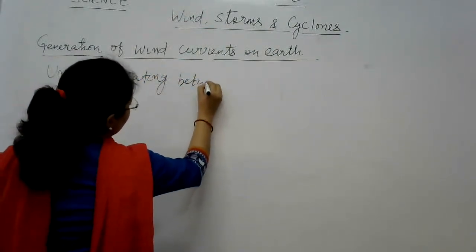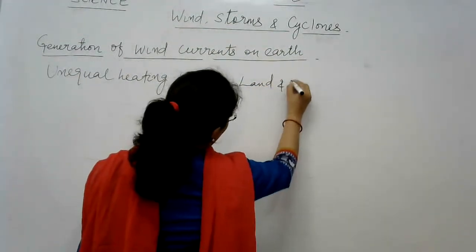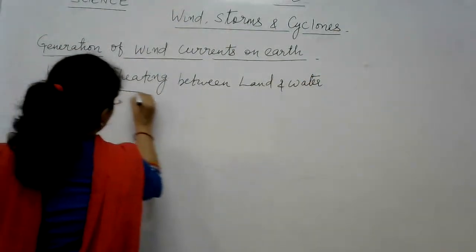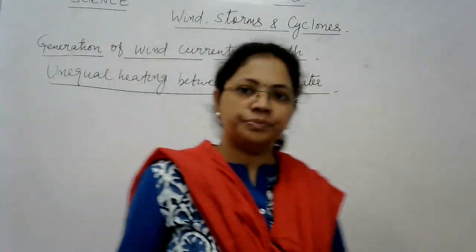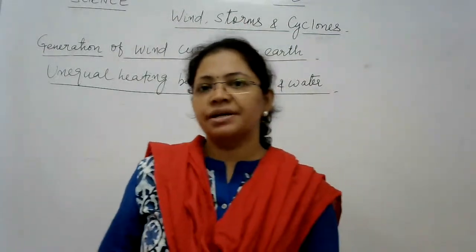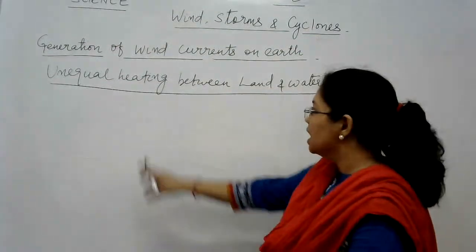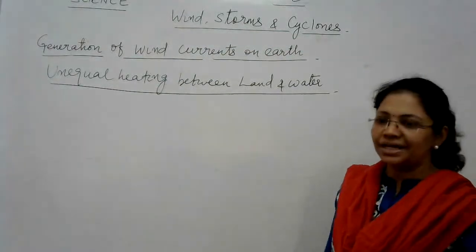between land and water. Yes, unequal heating between land and water, right? जो दूसरा फैक्टर है जिसकी वजह से अर्थ पर विंड्स जनरेट होती हैं, that second factor is unequal heating between land and water, right?